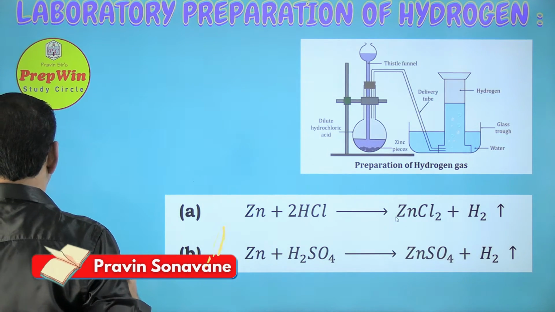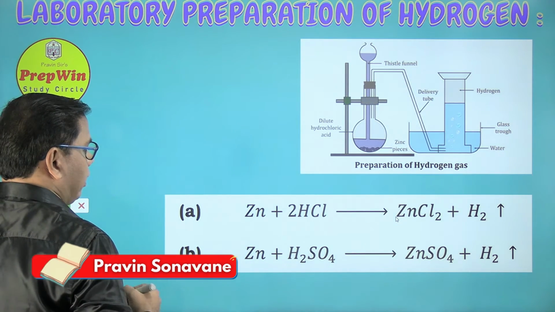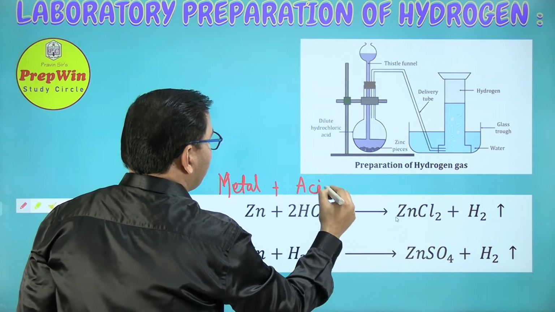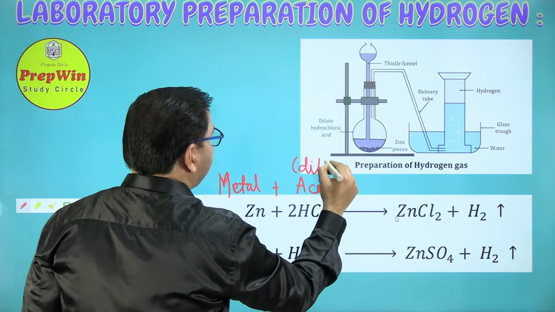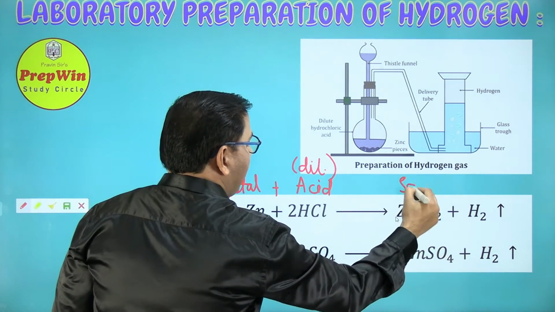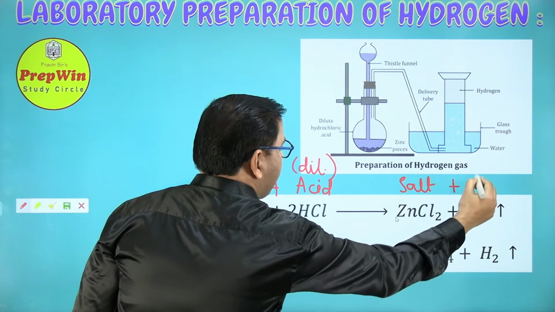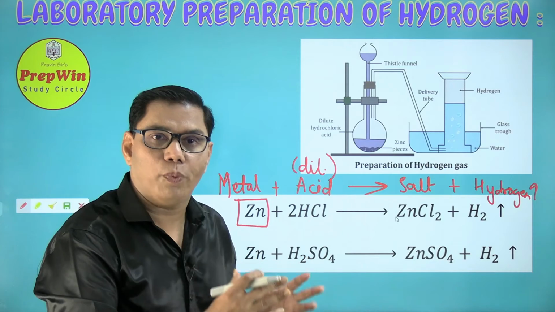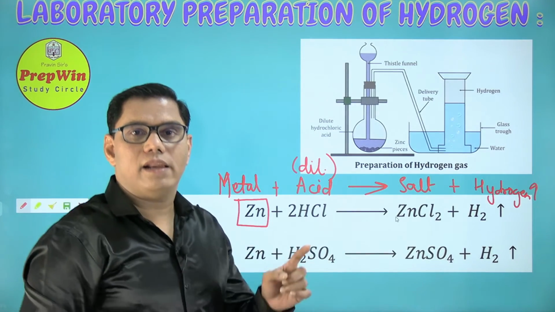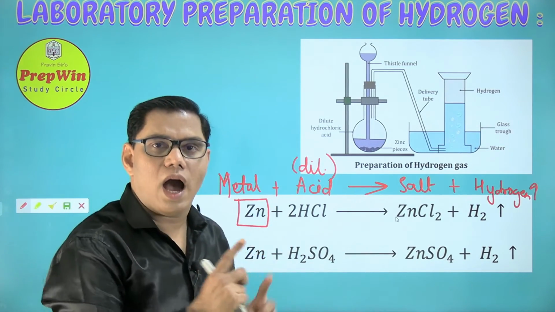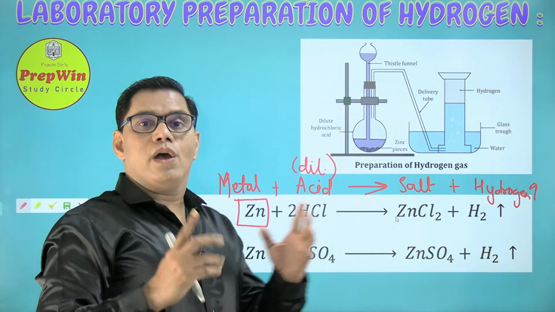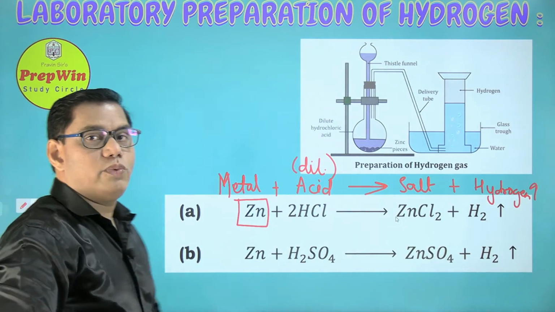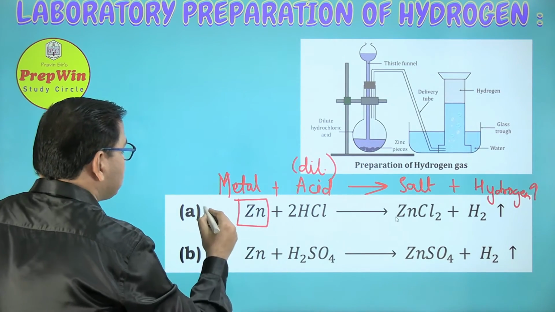So as far as the chemical reaction is concerned, we use a reaction in which a metal reacts with an acid, and that too only a dilute acid and not a concentrated acid, to give us a salt plus hydrogen gas. So the best suited metal is zinc. Why zinc? We have spoken about it in great detail. Remember the mnemonic: Katrina, कार मांगे ऑल्टो जेन फरारी, फिर भी क्यों मिली उसे सिल्वर ऑडी. So out of all the metals available for us, zinc was the best suited.